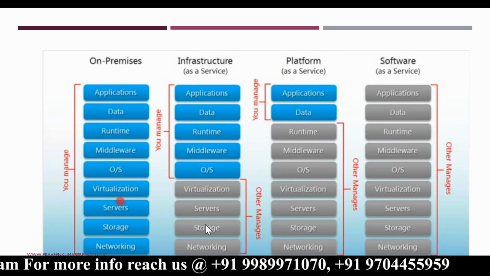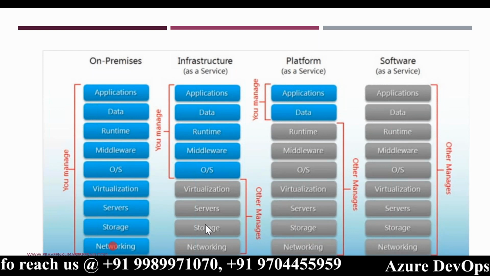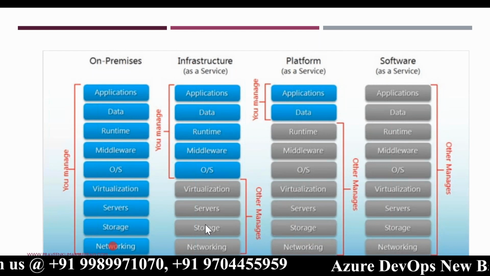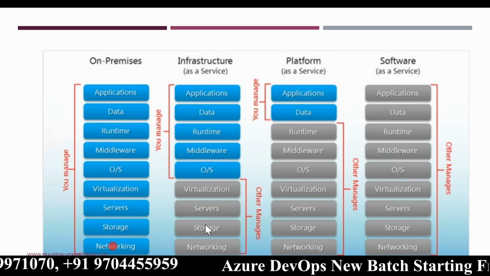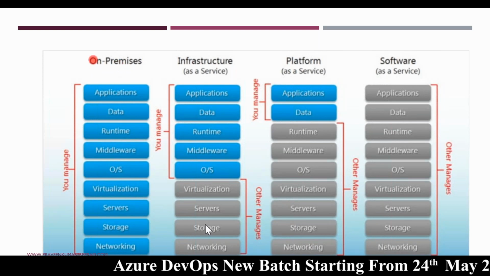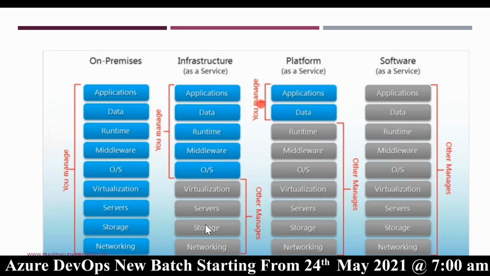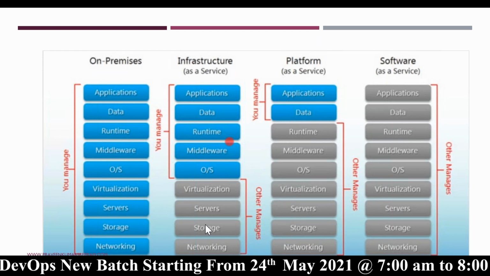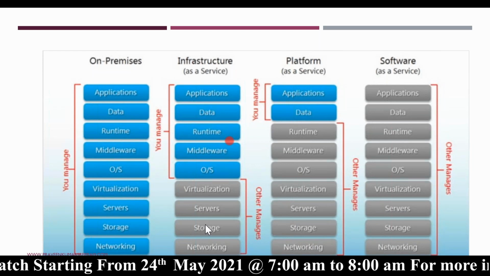Not just these, apart from that, we also need to take care of building maintenance, building security, air conditioning, everything. Okay, that is how things work on-prem. But in cloud, there's a lot of work abstracted from us.